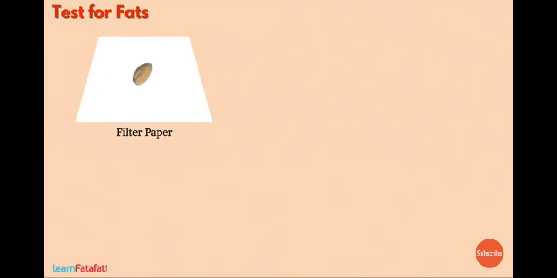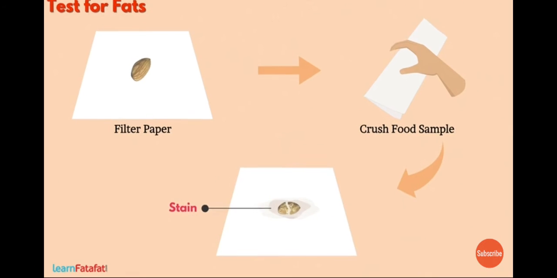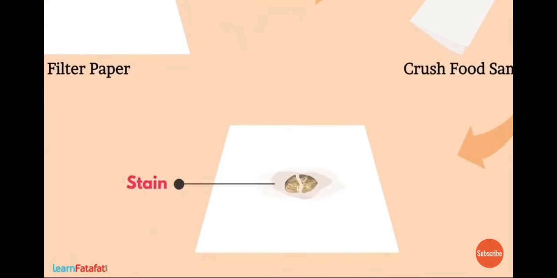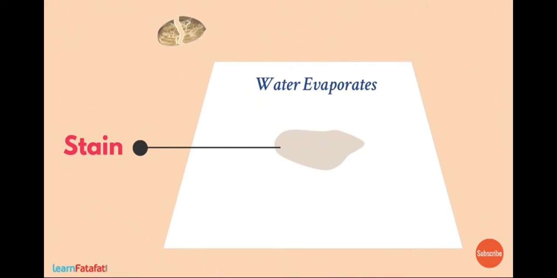Take a food sample on a filter paper. Fold the paper and crush the food sample present in it. You may see a stain on the paper. Let the paper dry for some time so that if the food sample contains water, then it gets evaporated. Now observe the stain.